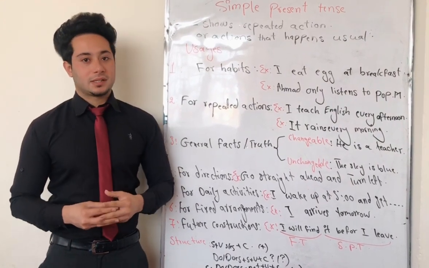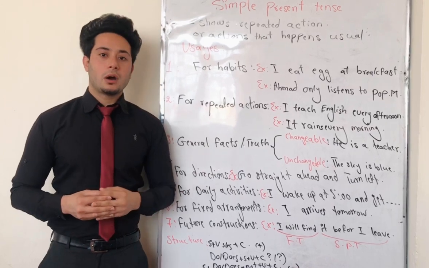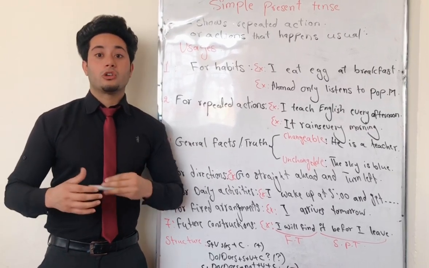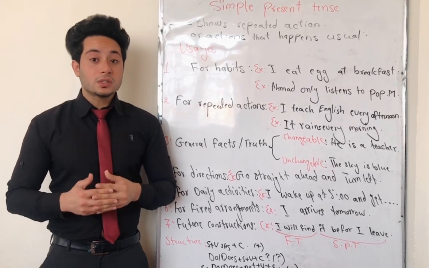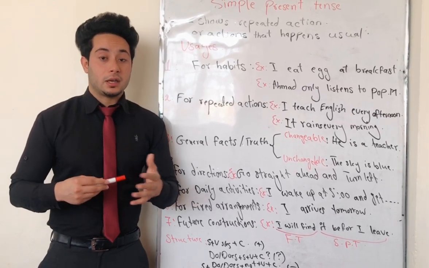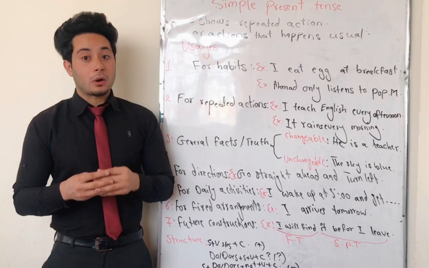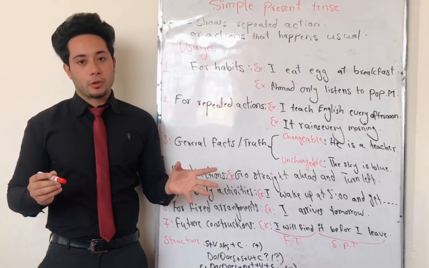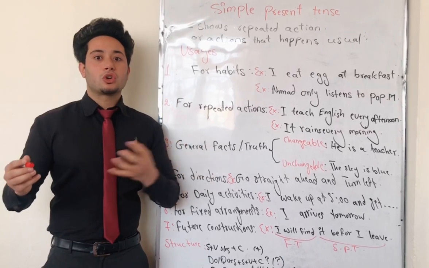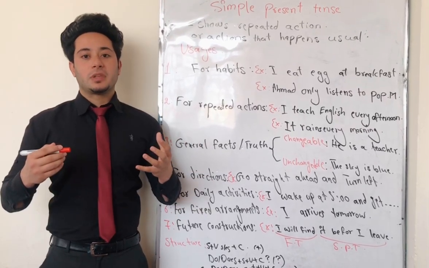What is simple present tense? Simple present tense talks about those actions which are happening repeatedly, or those actions which are happening usually, or those actions which are happening regularly. Simple present tense means talking about repeated action. All the definitions are pointing to one purpose, which is those actions which are happening regularly or repeatedly.